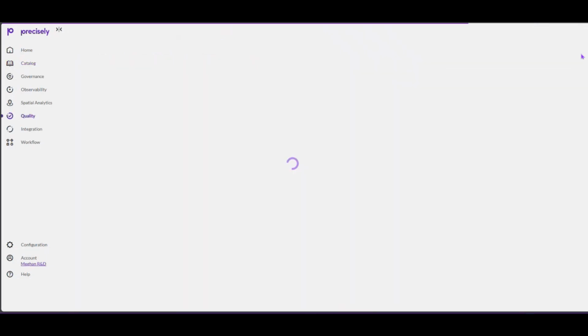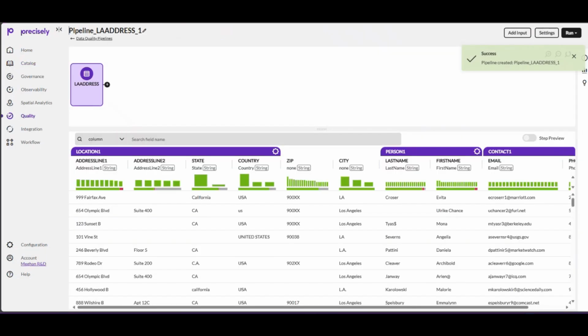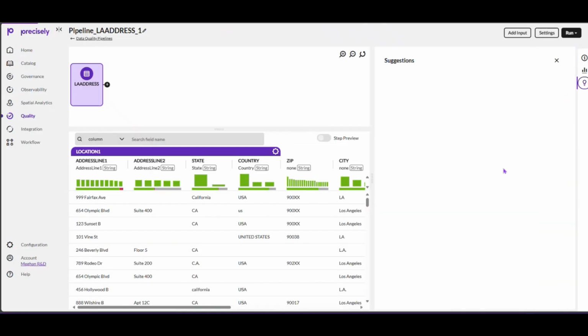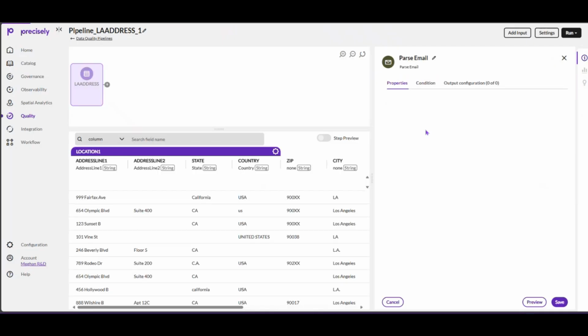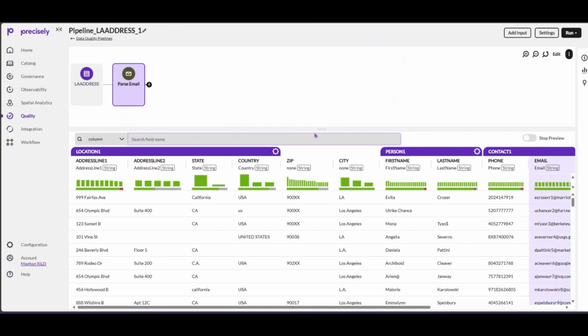I'll select Create Pipeline here, and immediately I'm going to be taken to a data quality pipeline where I see a sample of my data set and I see AI-powered suggestions for how I might fix that. So like I said, the data quality pipeline recommends AI automatic fixes based off of detected errors in the data set. And with just a few clicks, I can actually apply these across my entire data set here. So what's typically a manual, siloed, and time-consuming process is now seamless, automated, and accessible to end users.